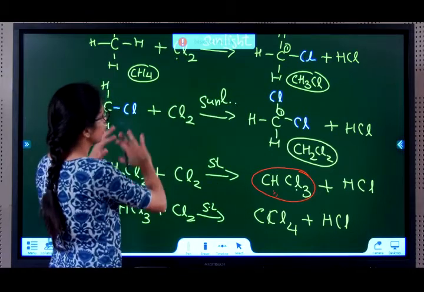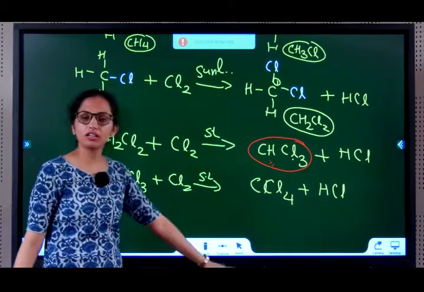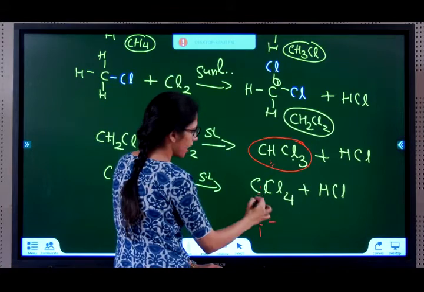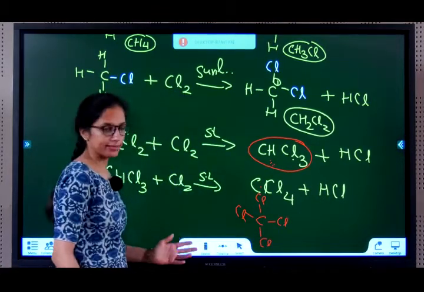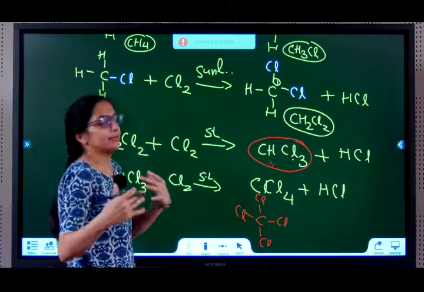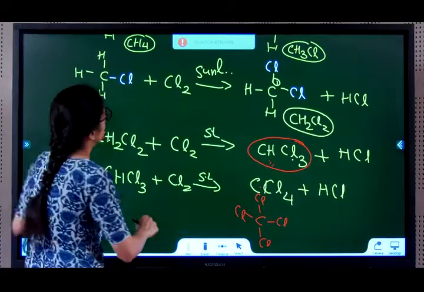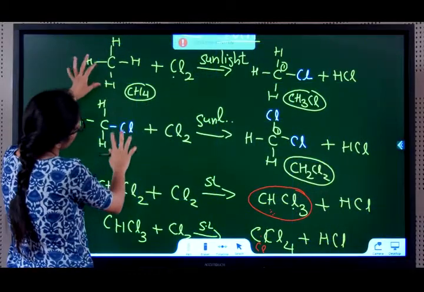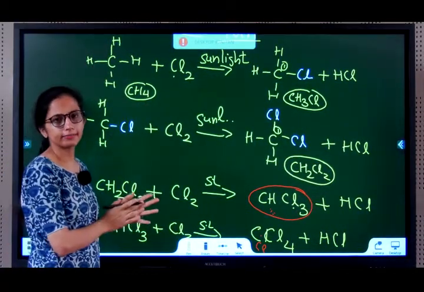Here you can observe in this reaction, if I add one more Cl2, will any reaction occur further? No, because all the bonds of this carbon are occupied with Cl already. Who else will it replace, right? So this replacement happens until all the bonds are replaced. So substitution reaction for methane is covered here. You can also try it out for ethane.